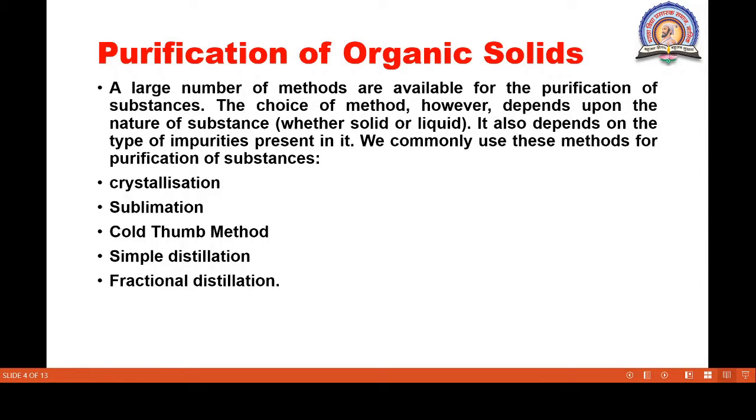These are the methods commonly used for the purification of a substance. The first method is crystallization. Then sublimation, cold thumb method, simple distillation and fractional distillation.